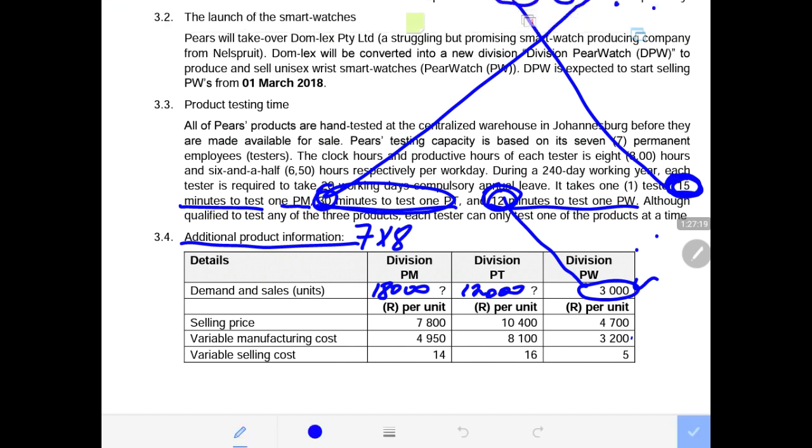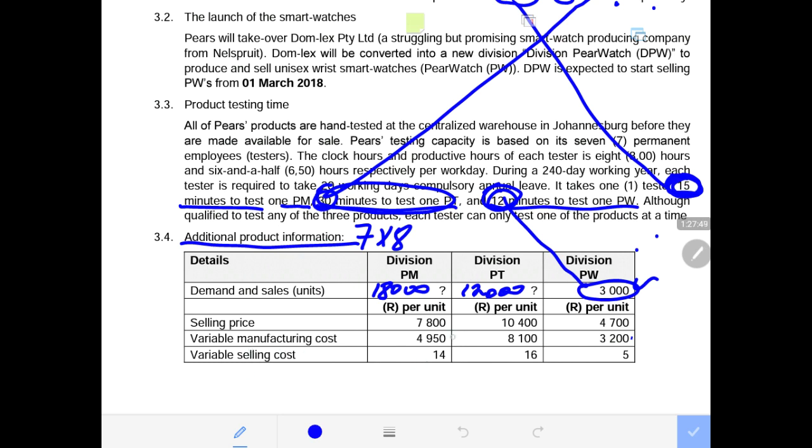And we have the selling price per unit, which is 7,800, 10,400, and 4,700. We can see that the prices are going up year after year. The price of these tablets and cell phones are increasing, which is practically what is happening in the cell phone industry or in the digital industry.